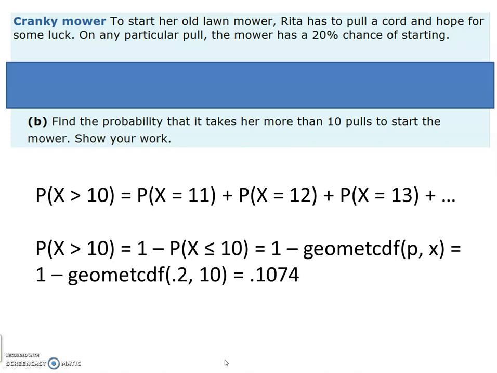So maybe the mower doesn't start until the 76th pull. That's the thing about wait time probabilities. Theoretically, they could go on forever. So we obviously can't calculate that the way it's written, but what we can do is realize that the probability that x is greater than 10 is 1 minus the probability that x is less than or equal to 10. And that less than or equal to 10 probability is what the geometric CDF gives us.